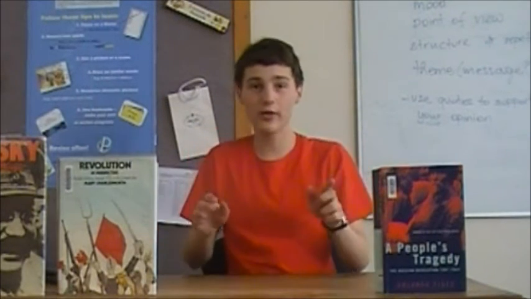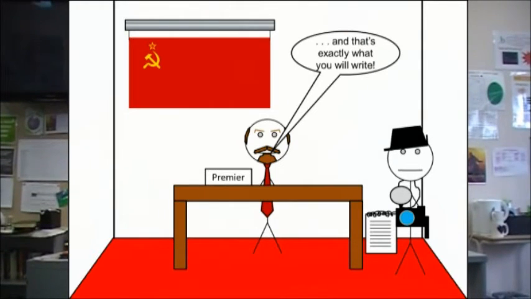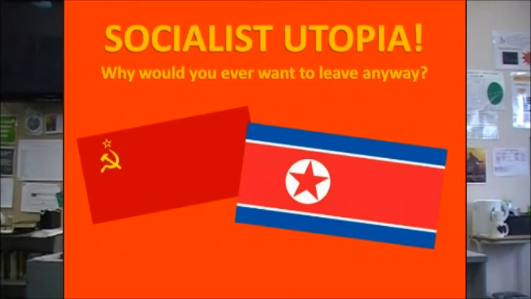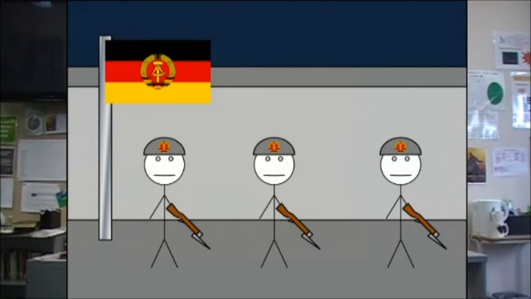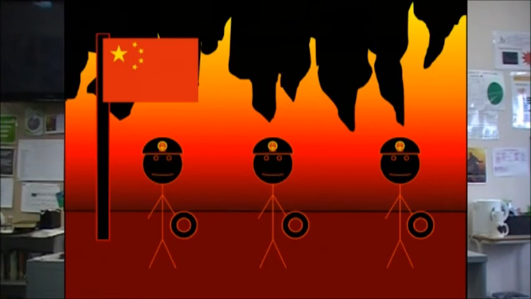You may think it's clear sailing from now on, but remember, a utopia requires work. So be vigilant. You must assure that everybody agrees with you, openly or by force. Opposition from anyone is a wavering of faith in your utopia and must be dealt with, or you risk losing the system. The press must say exactly what you want it to, and external influence must be outlawed. All good communist governments use this to stay in power, such as the migration-free USSR and North Korea. This goal can be achieved in many ways, but some of the more well-known methods include the late Berlin Wall and the more modern Great Firewall of China.